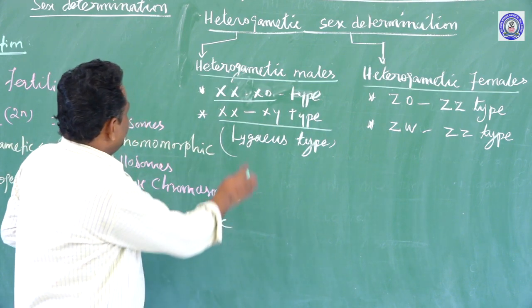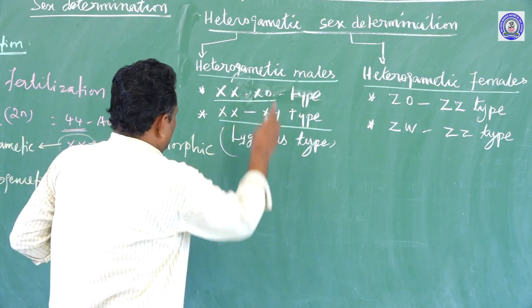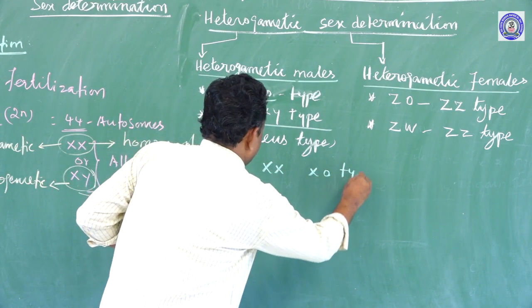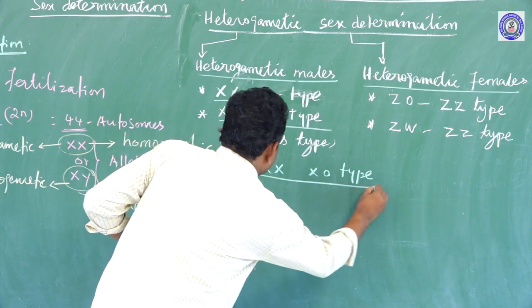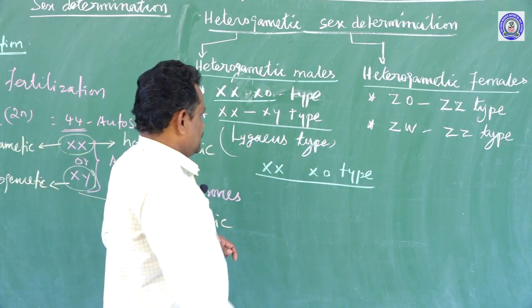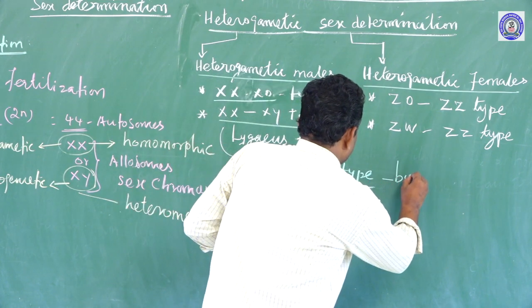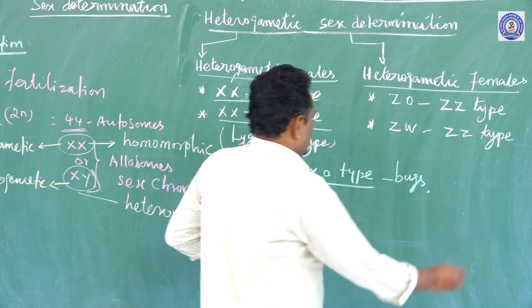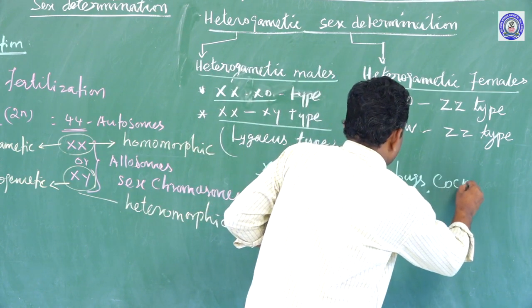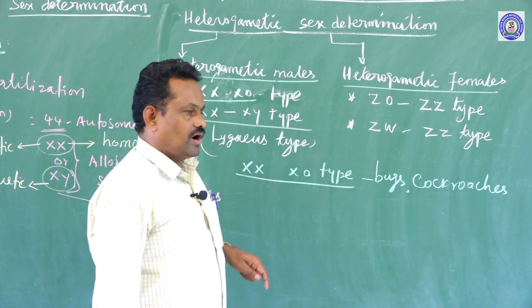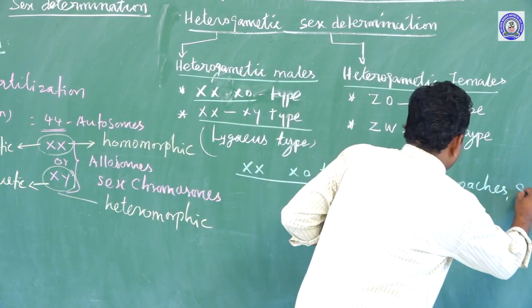So first one is XX and XO type. This type of sex determination is seen in organisms like bugs, like bed bugs, cockroaches, right? Bugs, cockroaches, and grasshopper.